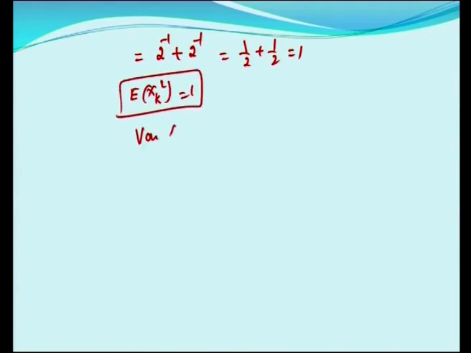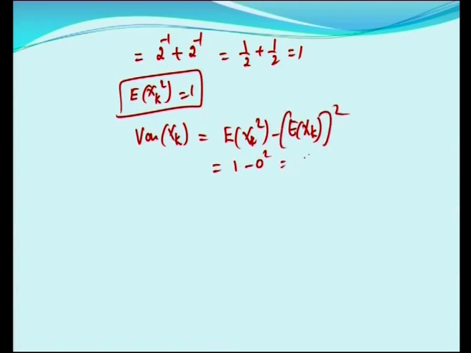What is the variance of xk? Variance of xk, according to the formula, is E of xk square minus E of xk whole square, which is 1 minus 0 square, equal to 1. So we have found the variance of xk is equal to 1. So what is the variance of x1 plus x2 plus etc. plus xn?